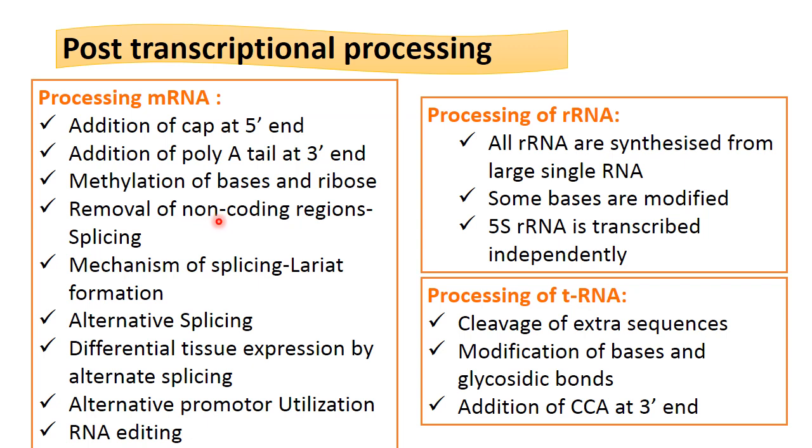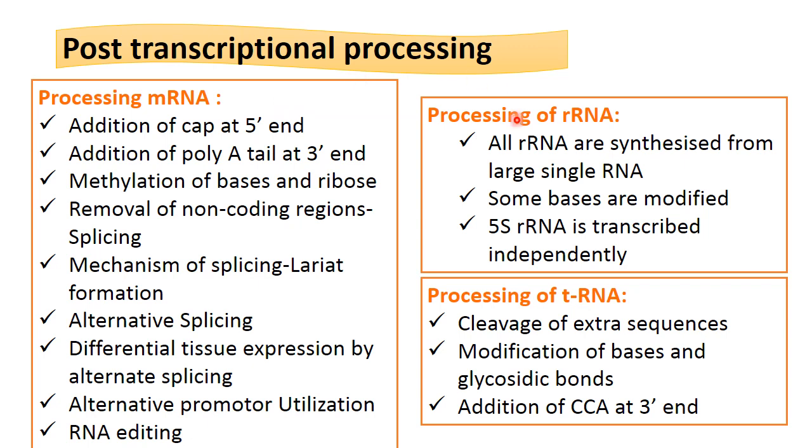There is removal of non-coding regions, that is splicing. The mechanism of splicing is lariat formation. Then alternate splicing is there, and differential tissue expression by alternate splicing takes place. Then alternate promoter utilization takes place, and RNA is also edited, and after that a mature messenger RNA is synthesized.